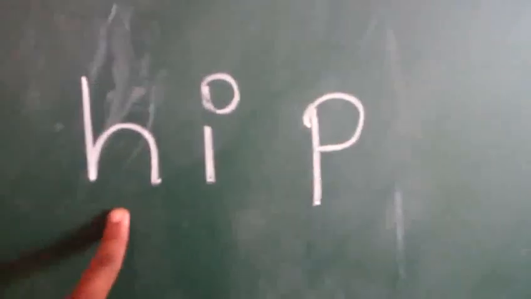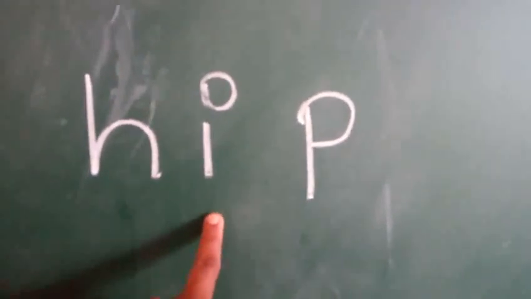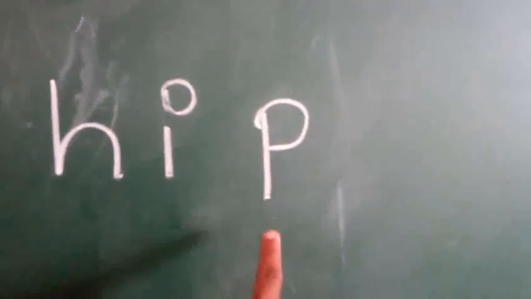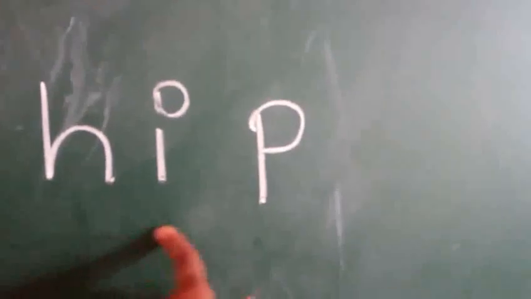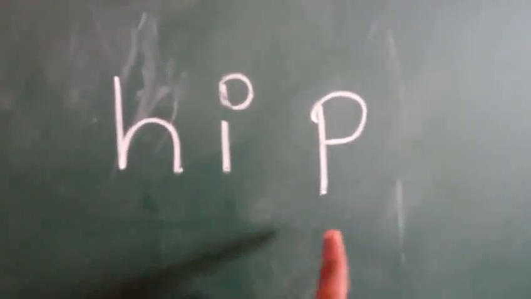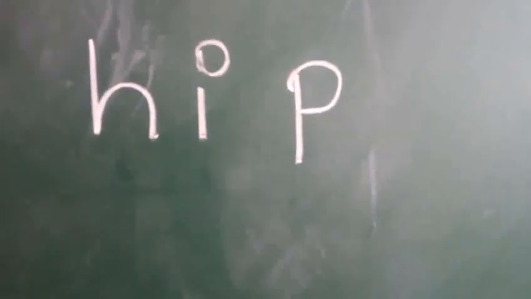So, H is the beginning sound. E is the middle sound. P is the end sound. So, shall we read this word? Hip. Now, I will show you another word, okay?